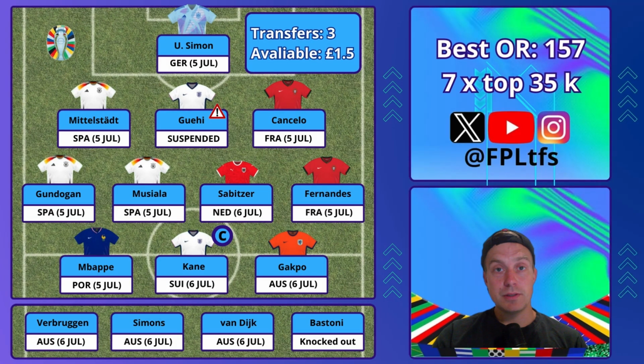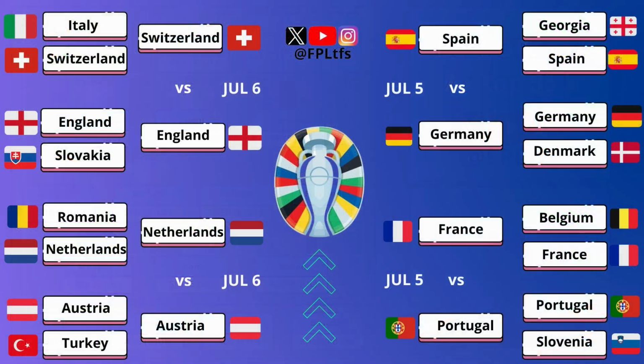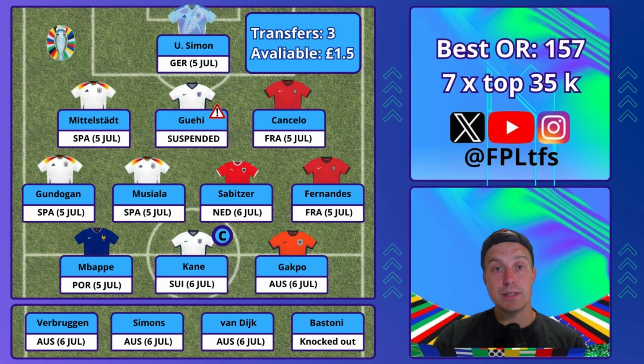Which teams should we target? I definitely want to have players from the Netherlands and from England. They are on the easiest side of the draw and they might go all the way to the semis.